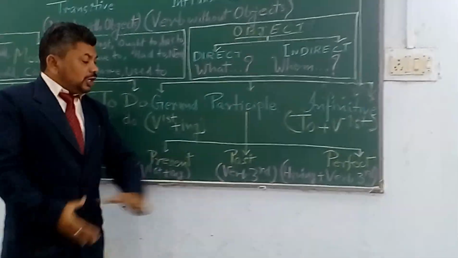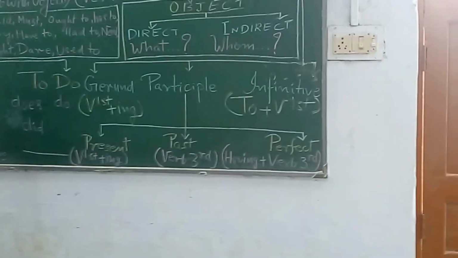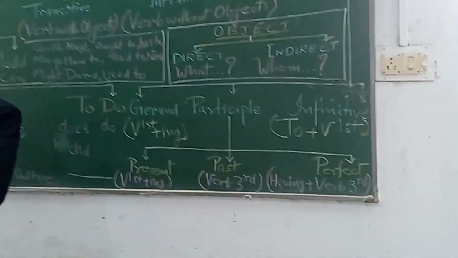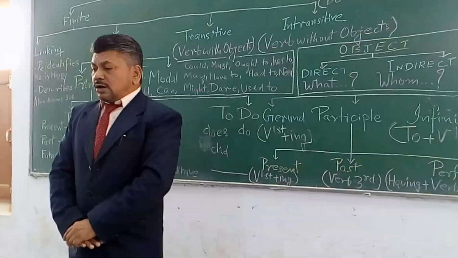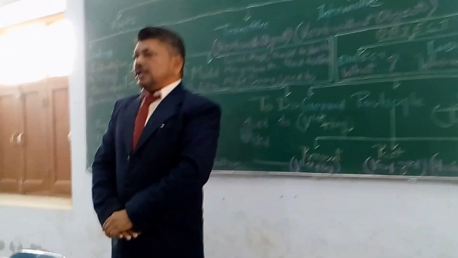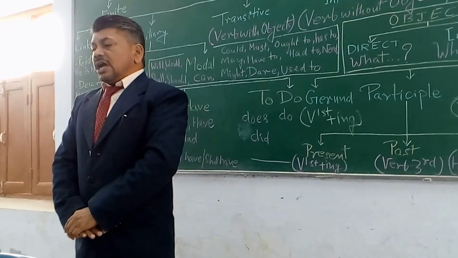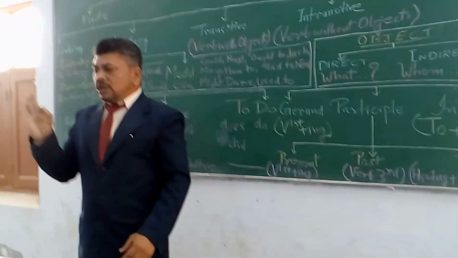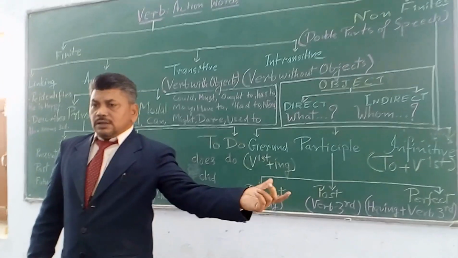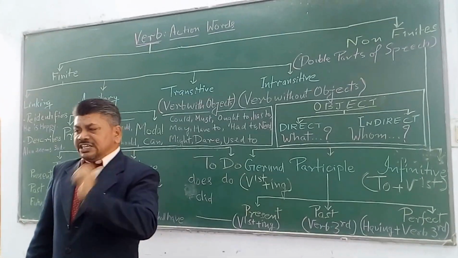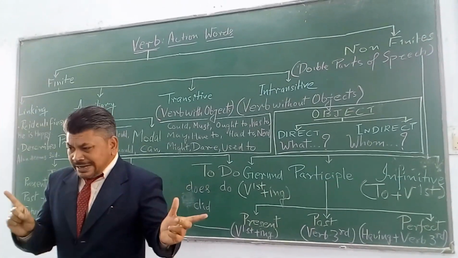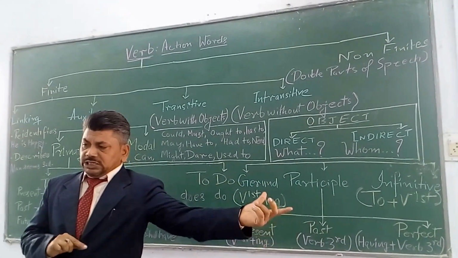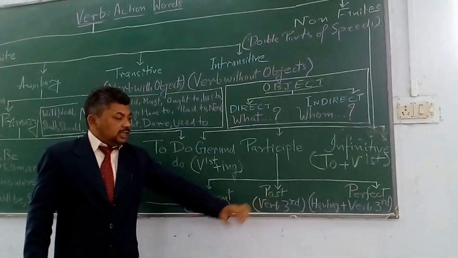When it comes to past participle, it works mostly as an adjective. I would like to give you an example: I found my lost pen. Here lost is an adjective for the pen. Which pen? The lost pen. The pen that was lost. So it becomes the past participle.